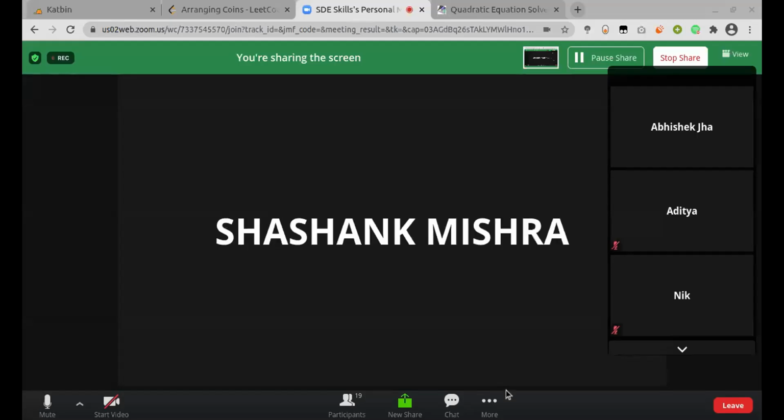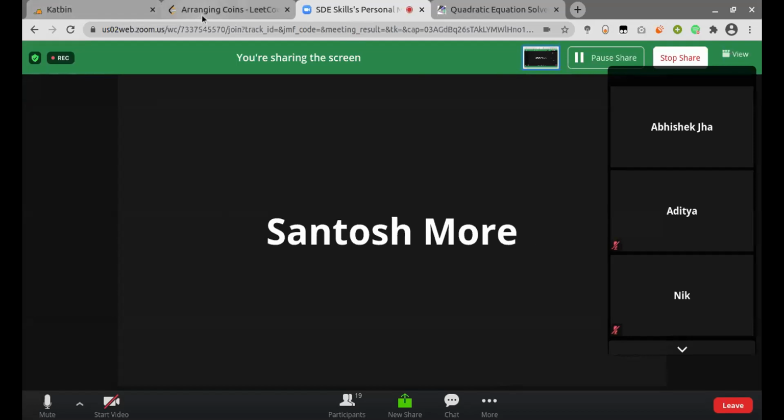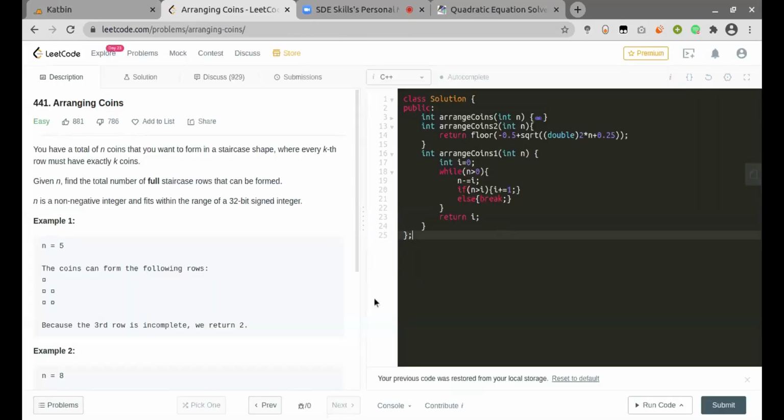Yeah, so I'll just share the first approach, which is the square root n time, where we just keep increasing our count and decreasing the variable n. And if at any point the variable n goes less than the count itself, then you can just break out of the loop. So this is the square root of n approach.